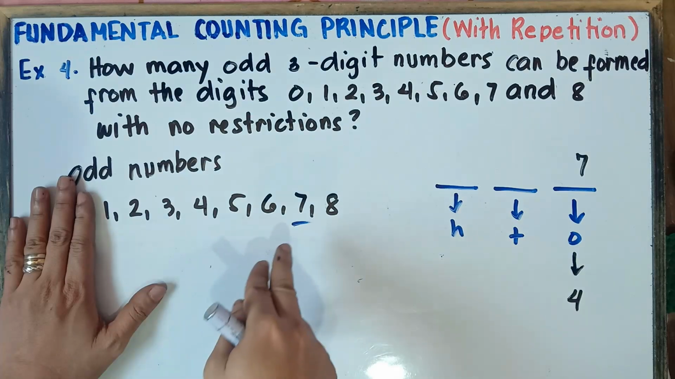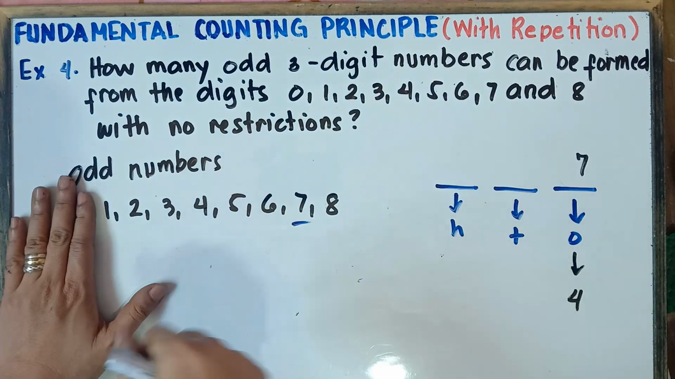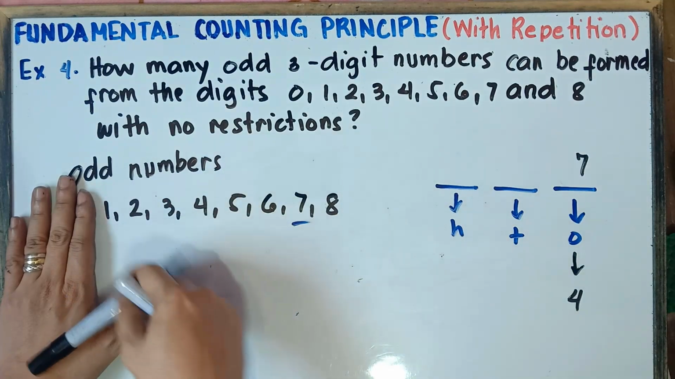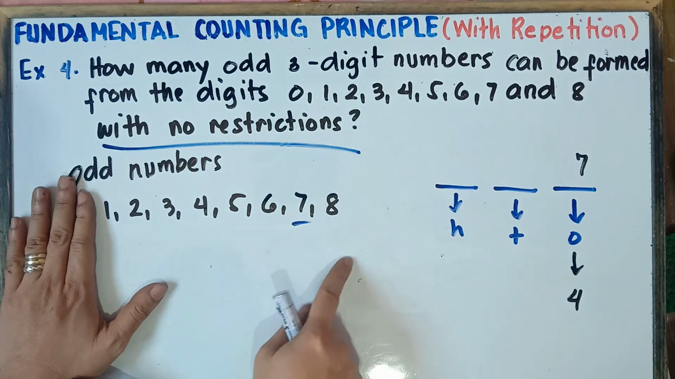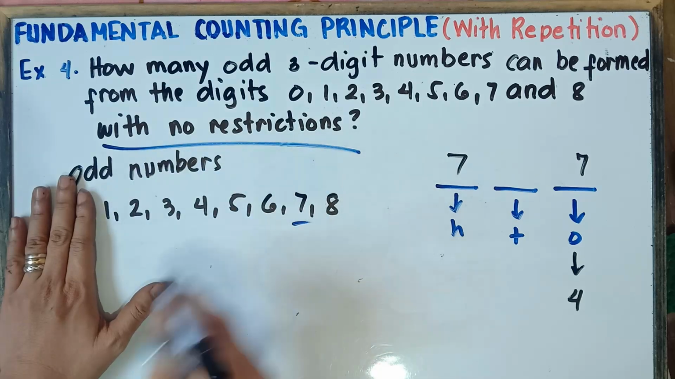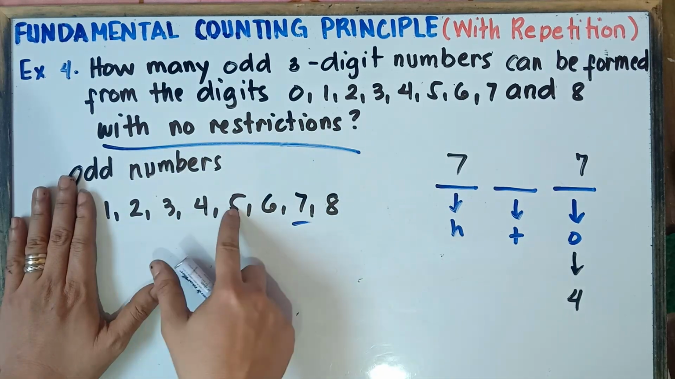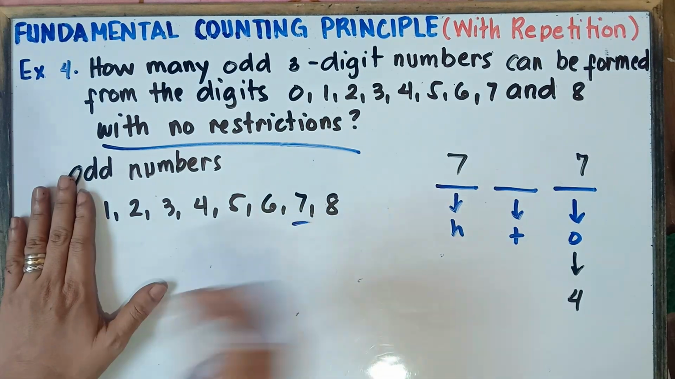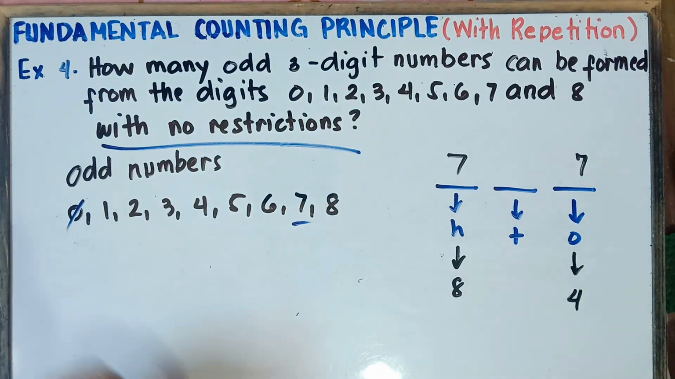Sir, can we include 7 again? Yup, we can include 7 again. Question, why is that, sir? Because that would be with no restrictions. With no restrictions, the numbers could be repeating. So we can write 7 again for hundreds. That's okay because the numbers could be repeating. So how many choices? 1, 2, 3, 4, 5, 6, 7, and then 8. We have 8 choices for hundreds, not including 0.